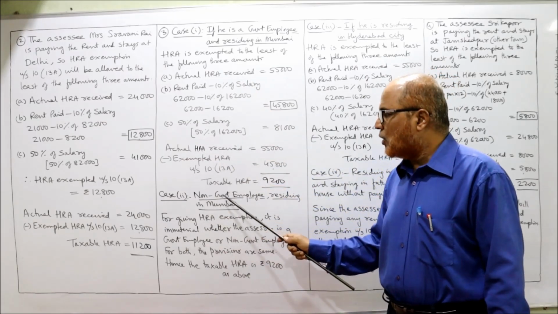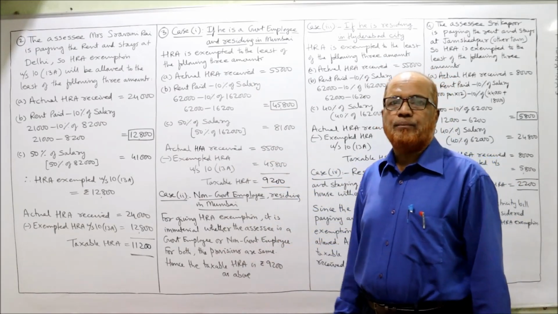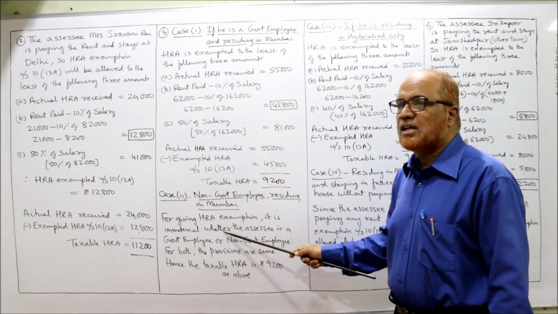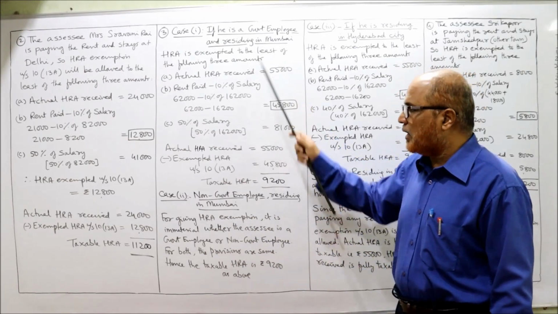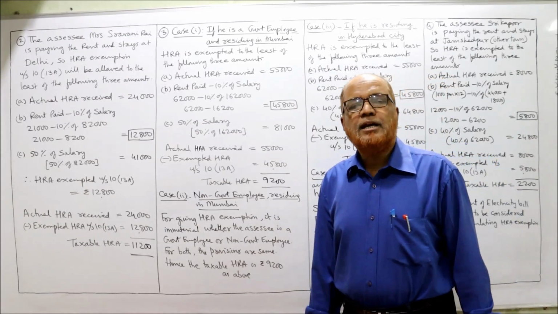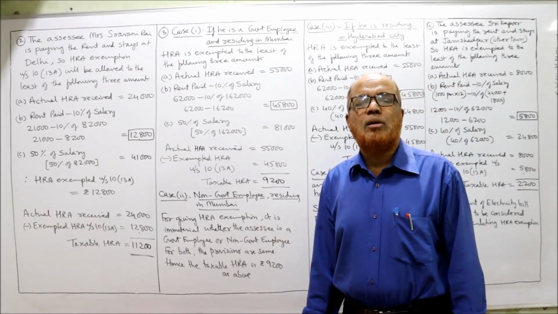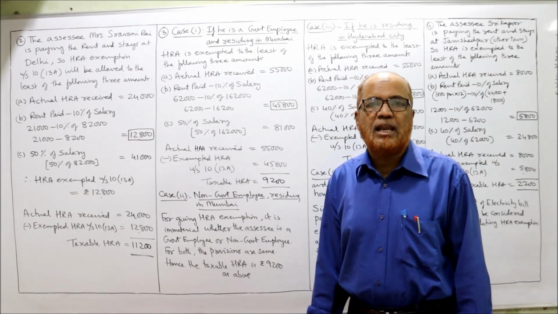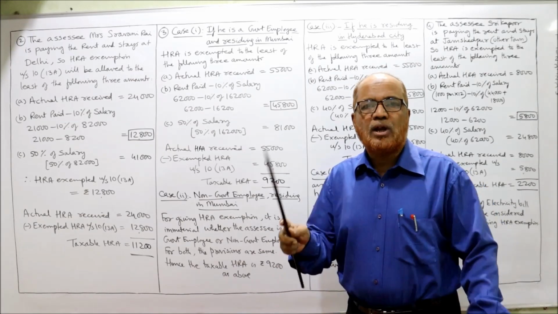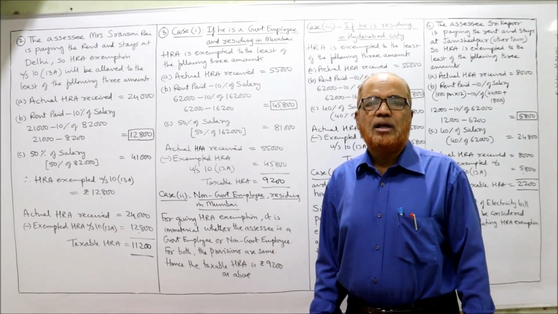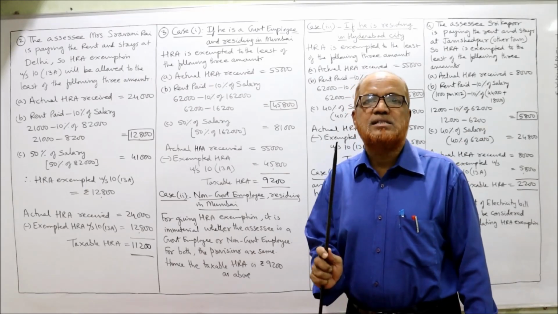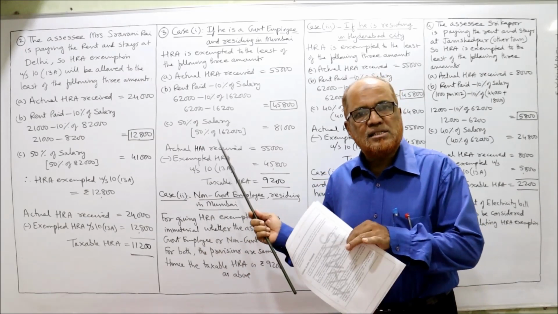Now the second case: non-government employee residing in Mumbai. The first case was a government employee residing in Mumbai. So what is the difference between the first and second case? Here it is a government employee, here it is a non-government employee. Both are residing in Mumbai. The Income Tax Act does not make any distinction between government and non-government employees for calculating HRA exemption. HRA exemption is the same for both. The only condition is that if the employee is paying the rent, then only exemption will be allowed. Here he is paying the rent.